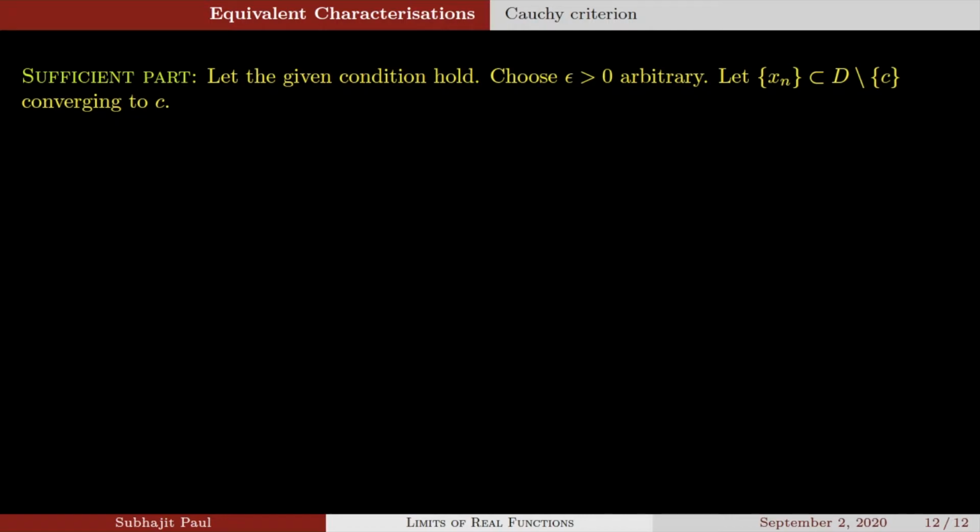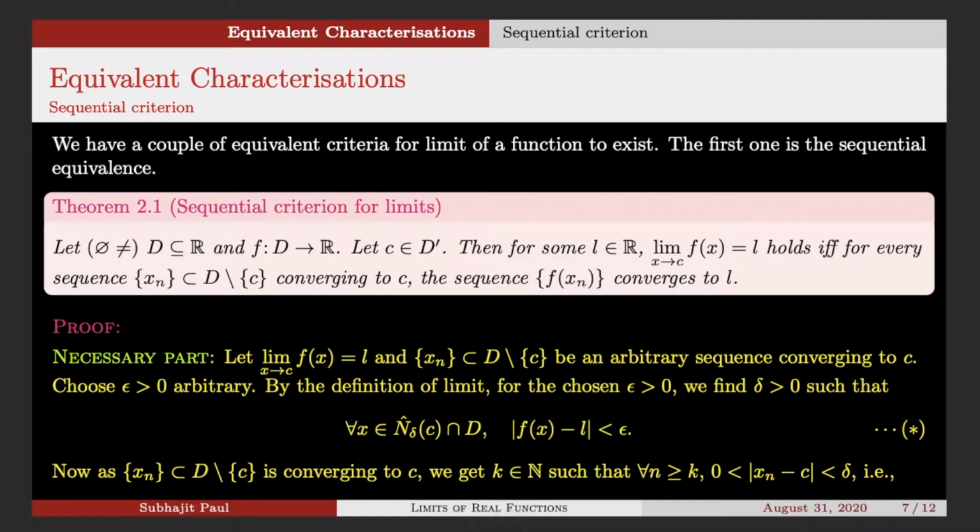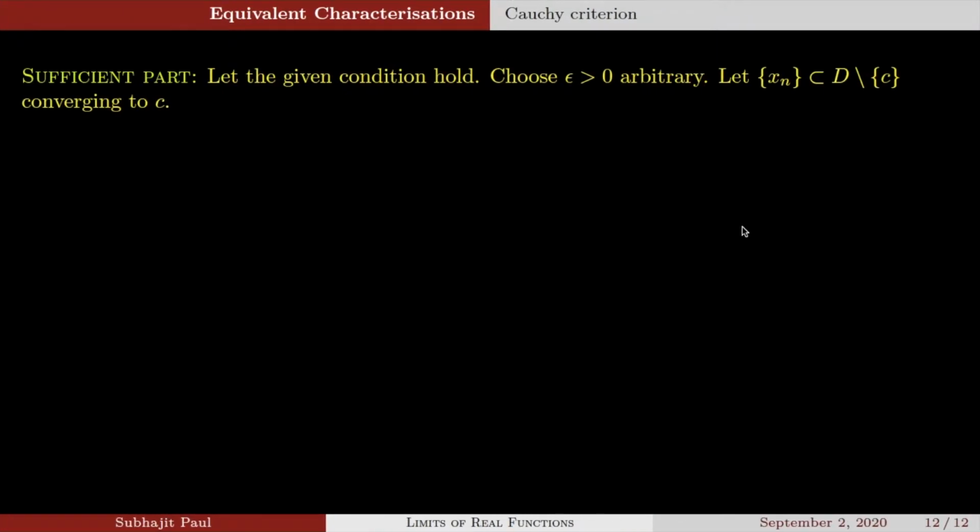The sequential criteria of limit says that for every sequence converging to C, the functional sequence converges to the same real number L. So that is what we are going to do here.